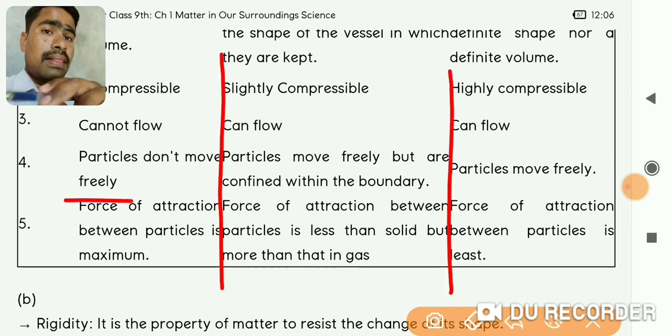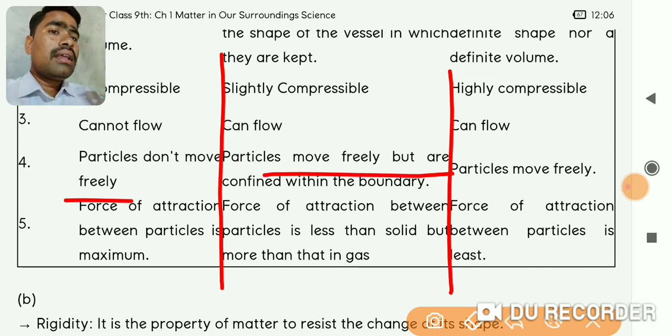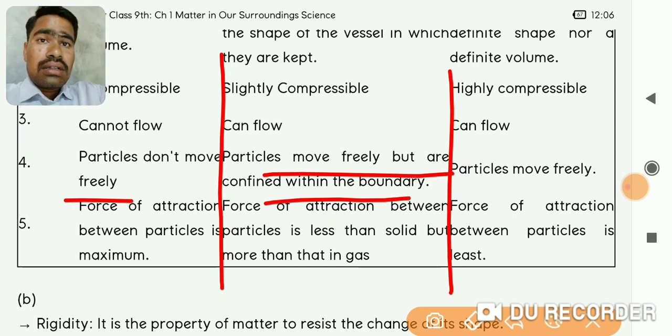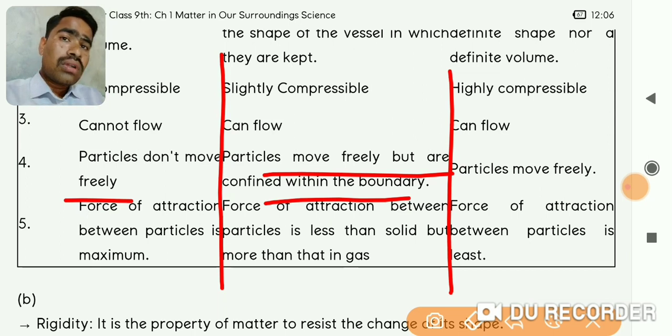Then particles of matter: particles of solid can't move freely because of strong intermolecular force, and liquid particles can move freely but are confined within a boundary. Like if you fill liquid in a container, it doesn't go out of the container like gases. It is confined, meaning limited. The container's walls do not allow the water to go beyond them. So particles move freely but are confined within the boundary of the container.